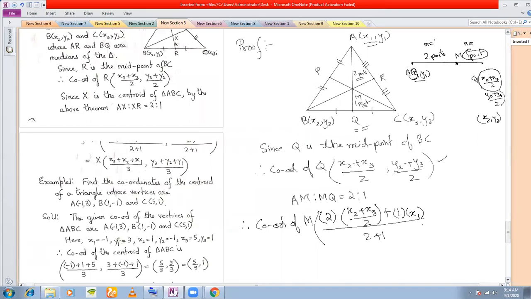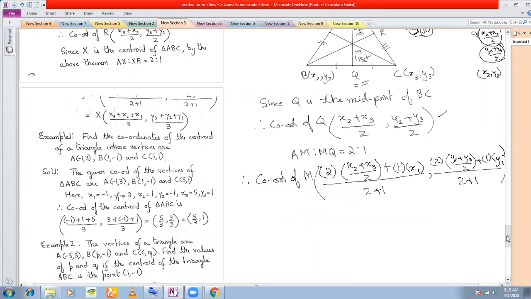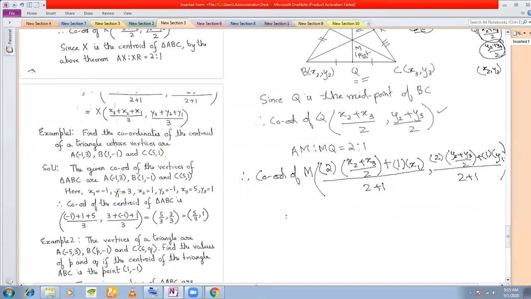2 plus 1. And y coordinate will be m y2. m here is 2. y2 here is this one, plus n y1. n here is 1 and y1 here is this, divided by m plus n. Okay, so this will give our coordinates. Now we simplify this.